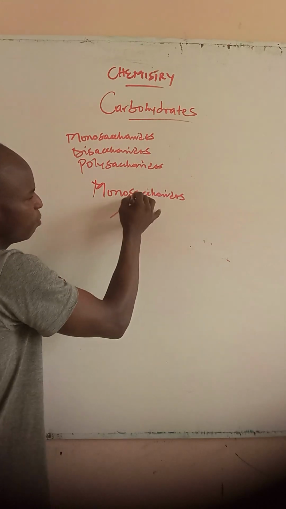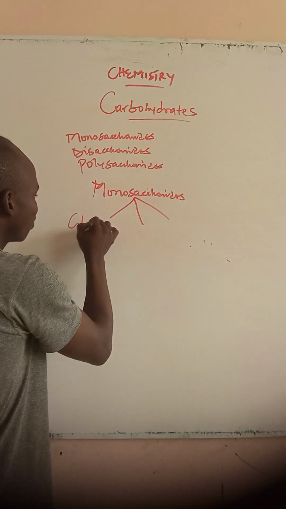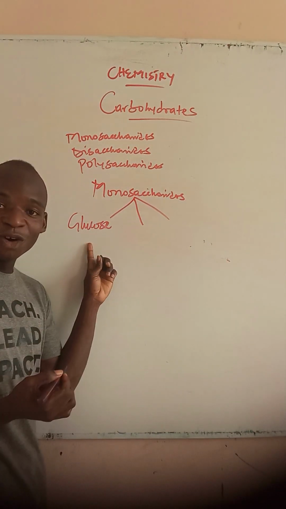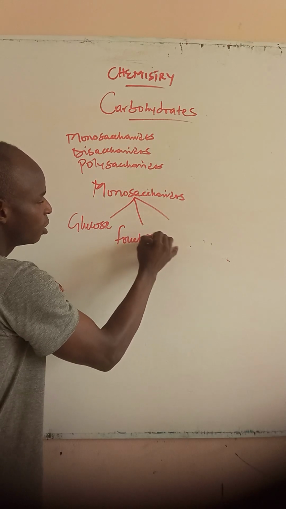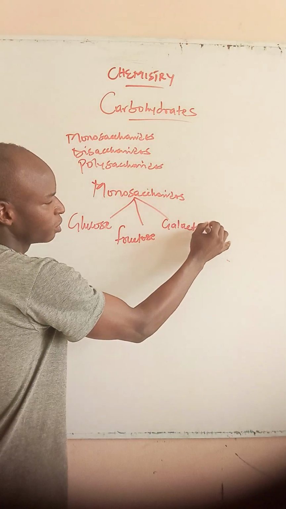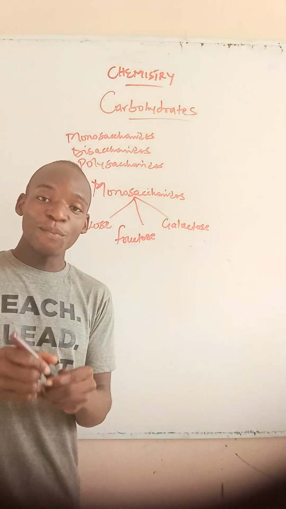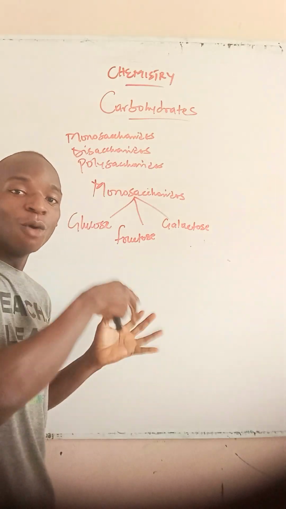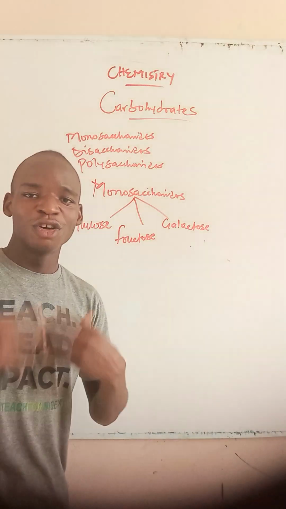We have three examples: glucose, fructose, and galactose. These are the three different examples of monosaccharides. They contain only one glucose unit.